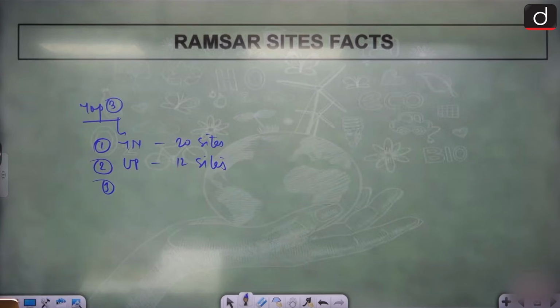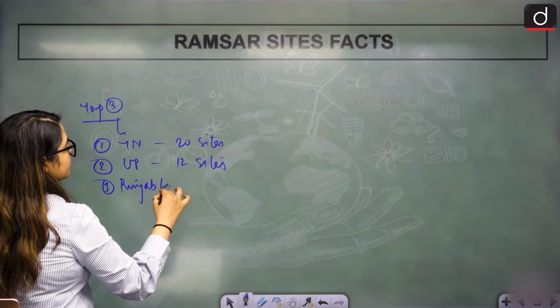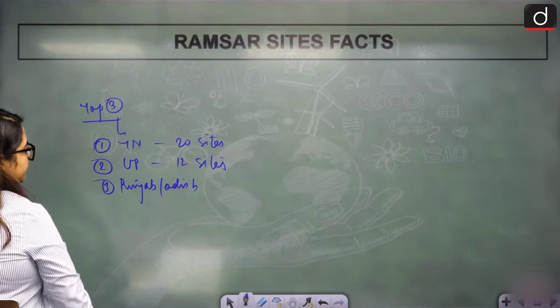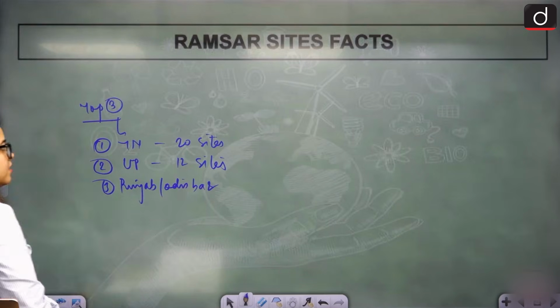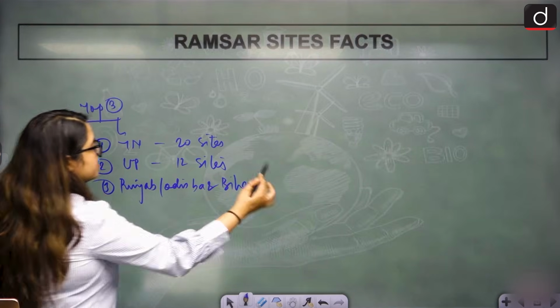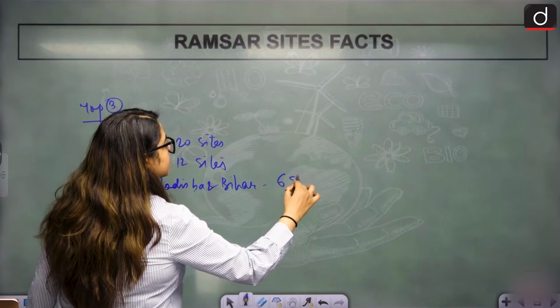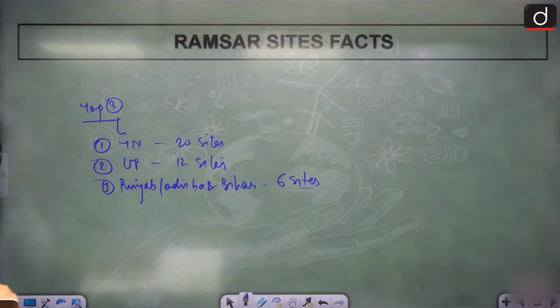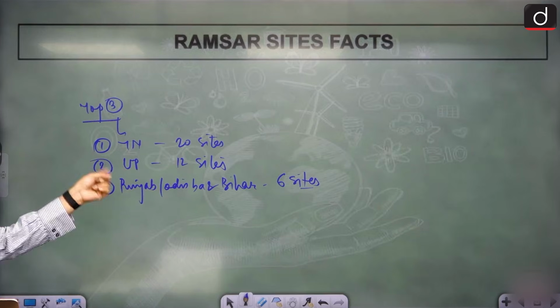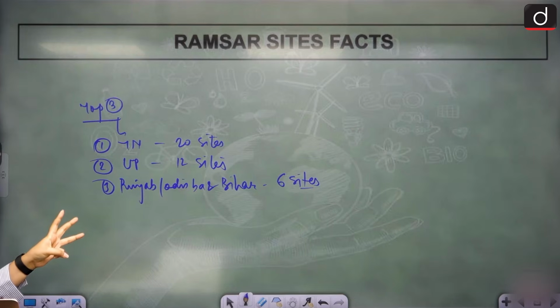Third position is shared by Punjab, Odisha and Bihar, with 6 sites each. Chhattisgarh, Sikkim and Jharkhand have had sites added for the first time.